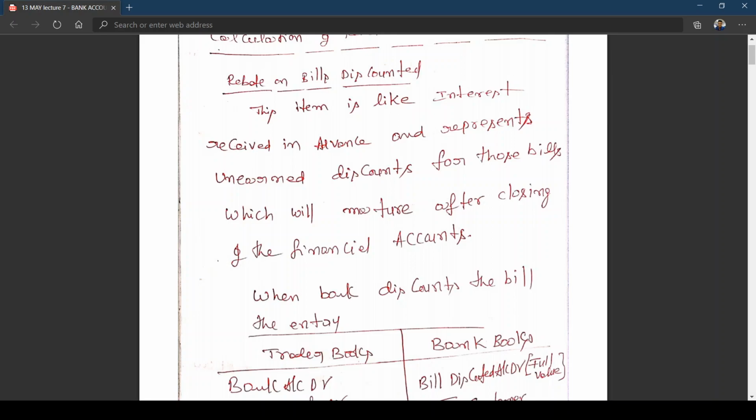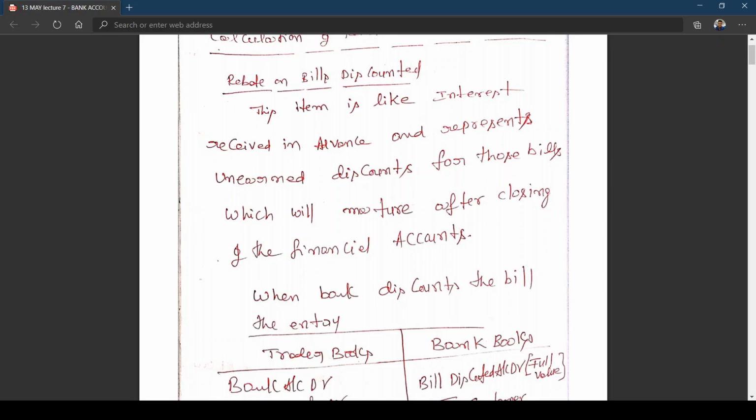But by following the accrual concept, you should recognize the income that pertains to the current year. Am I right? So in the current year, part of your recorded income, say in the example I gave, it is 30th April, that means 1 month belongs to next year. And in the second case, 2 months belongs to next year. 1 month of next year's income, 2 months of next year's income was received in the current year. So it is important for you to understand that it is as good as income received in advance.